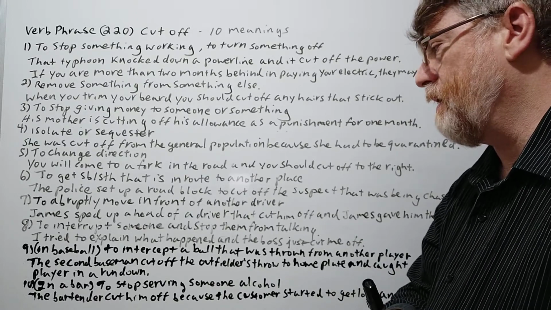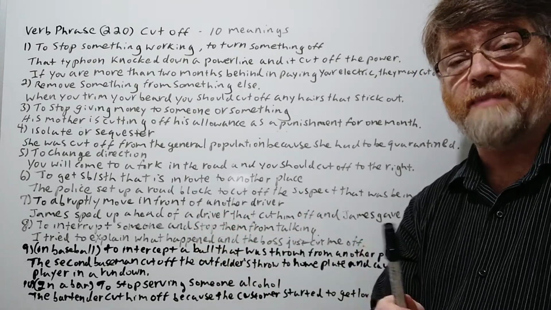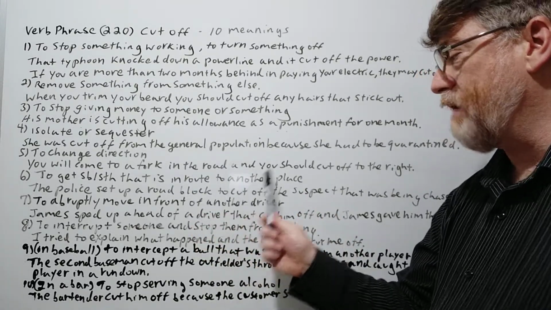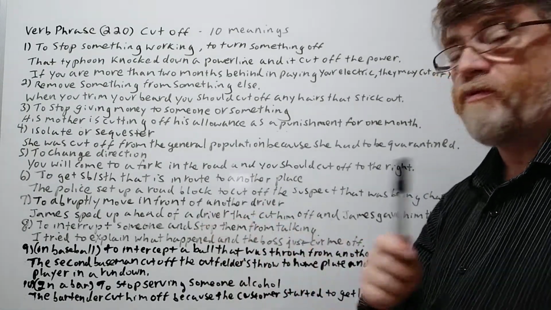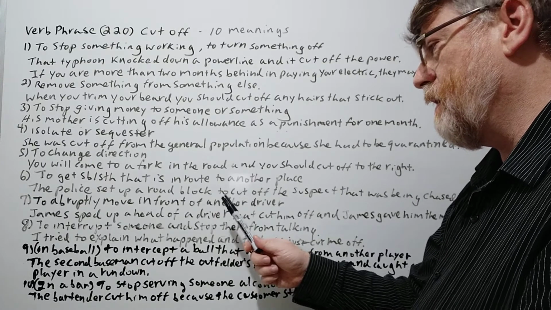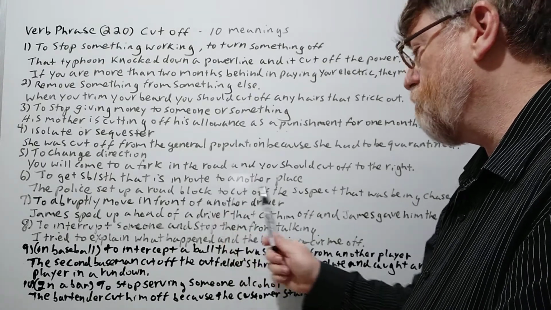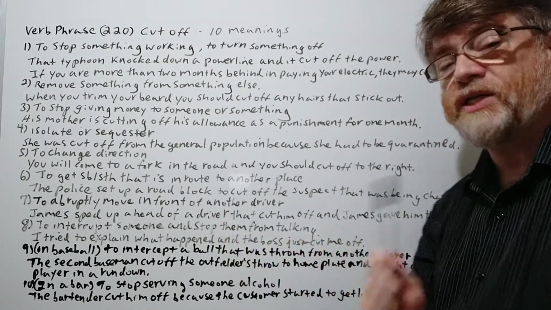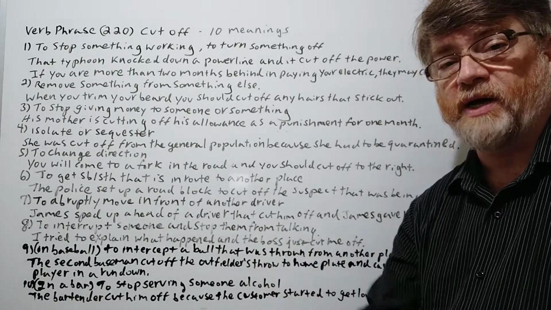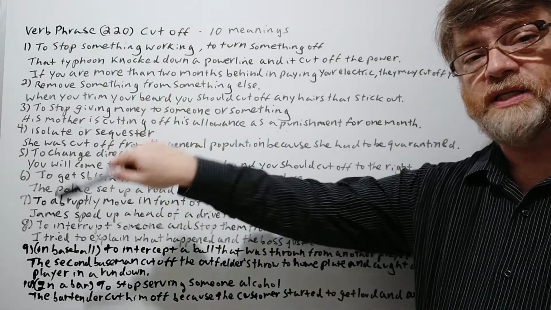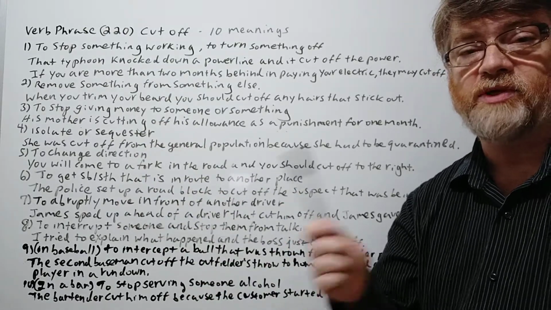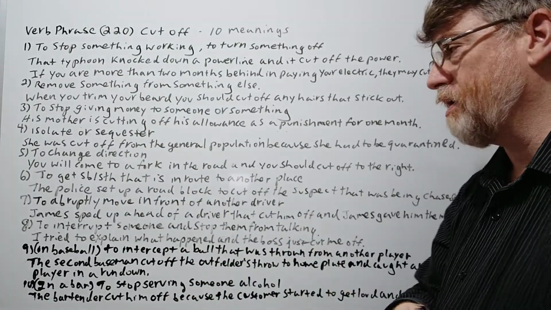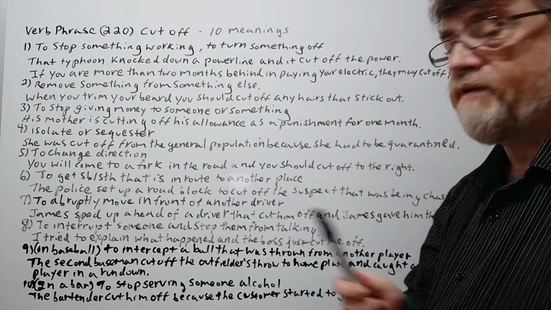Okay. Number 6, to get somebody or something that is en route to another place. Okay. The police set up a roadblock to cut off the suspect that was being chased. So they were chasing him from behind, and then they had other police cut off the road. It had a roadblock on top, so he would be trapped. So they cut him off. Okay, good.